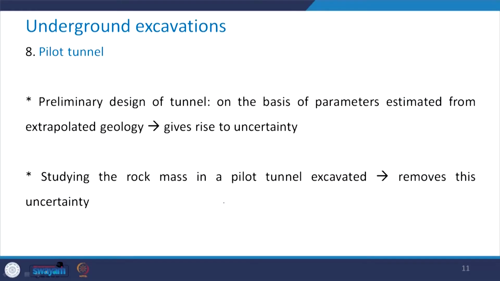So as far as the pilot tunnel is concerned, the preliminary design of the main tunnel on the basis of the parameters which are estimated from the extrapolated geology, they give rise to the uncertainty, and therefore studying the rock mass in a pilot tunnel which has been excavated, it removes all these uncertainty, and therefore this pilot tunnel, in the cases where it is really not possible to go for the rock exploration up to that depth, is very useful. The next category is the caverns.